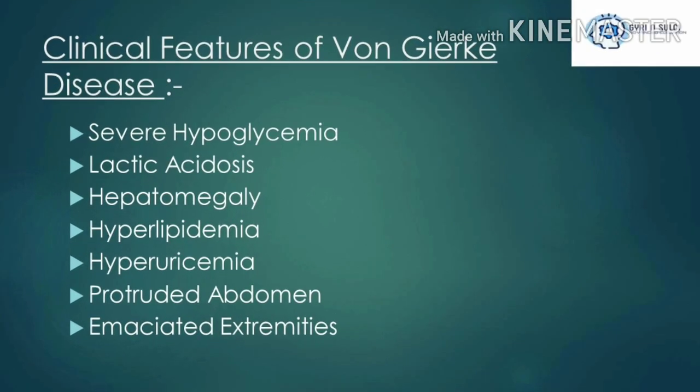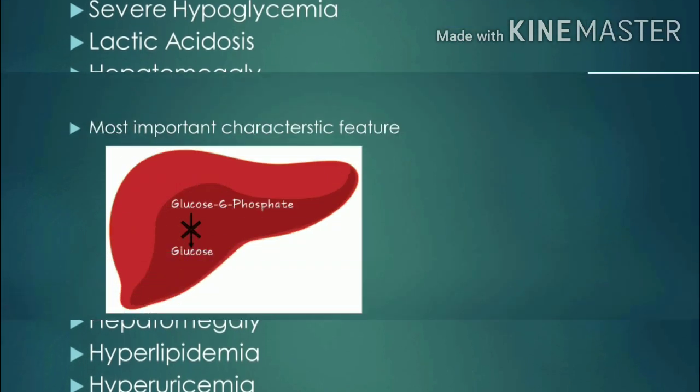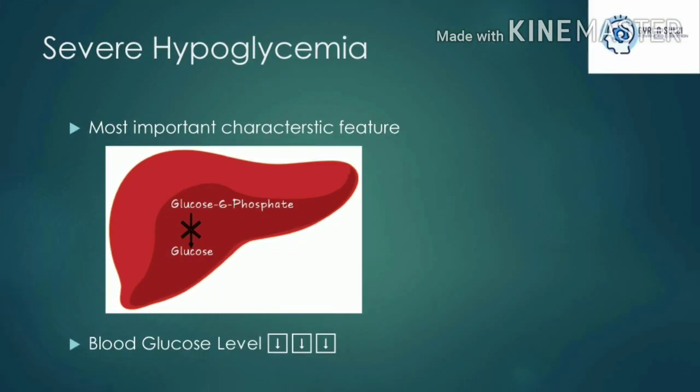The von Gierke disease has several features like severe hypoglycemia, lactic acidosis, hepatomegaly, hyperlipidemia, hyperuricemia, protruded abdomen, and emaciated extremities. The most important characteristic feature of patients with von Gierke's is severe hypoglycemia. It's because the liver, which is unable to convert glucose 6 phosphate to glucose due to the enzyme defect, of course, is consequently unable to maintain the blood sugar level, and thus there is an abrupt drop in the same.